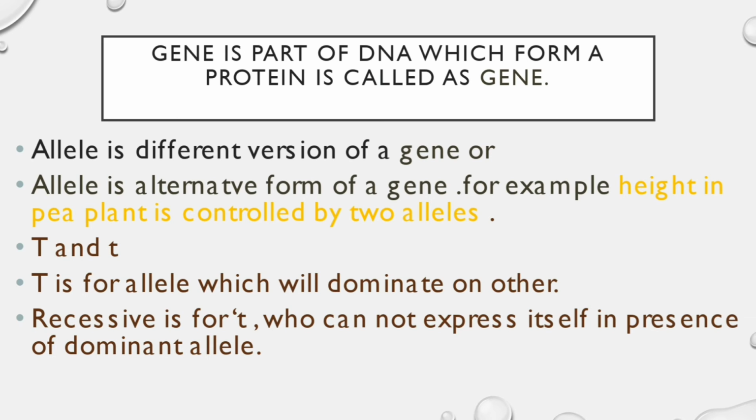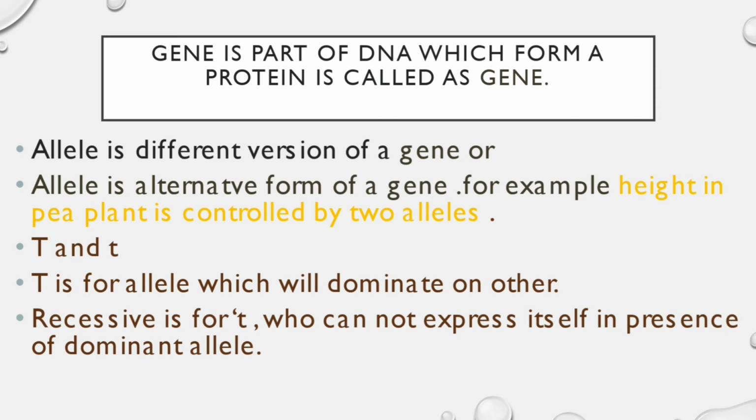One gene will have different kinds, and for example height in pea plant is controlled by two alleles. Both the alleles will control the height of the pea plant. So basically they are the same gene. They are the same gene controlling one character, that is height. But their expression is different. That's why we refer to them as alleles for better understanding.